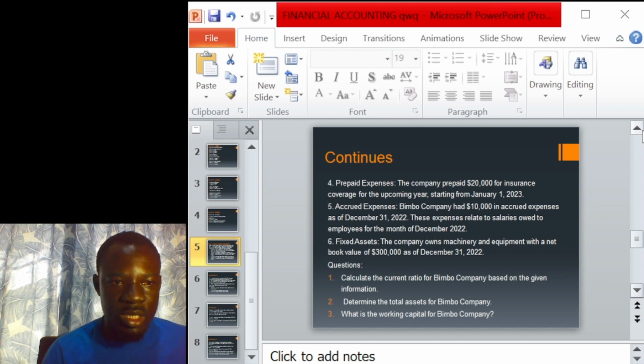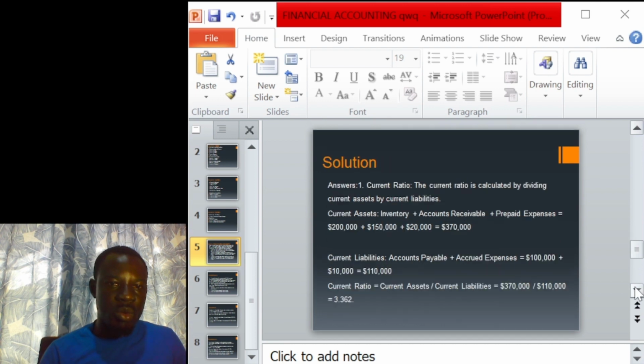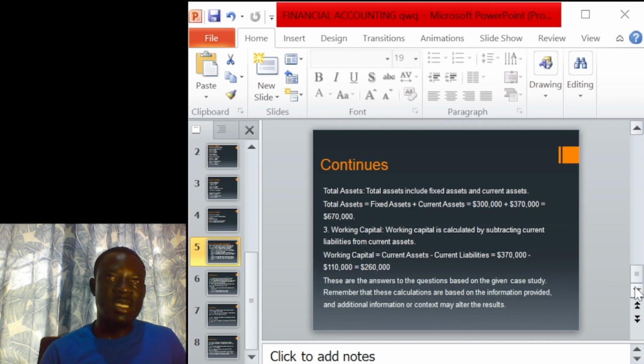So the third question is, what is the working capital for Bimbo Company? Now we want to determine the working capital. Now we know the assets, we know the liabilities, we know our current assets, we know our fixed assets. So let us know the working capital. The working capital of the company is the current assets minus current liability.